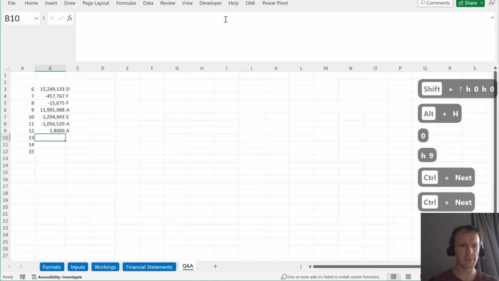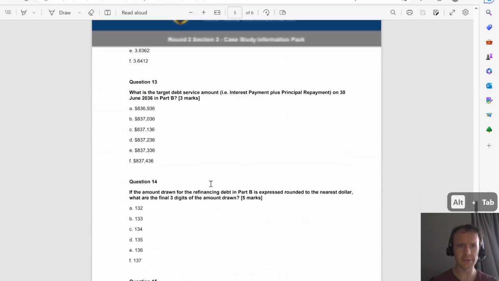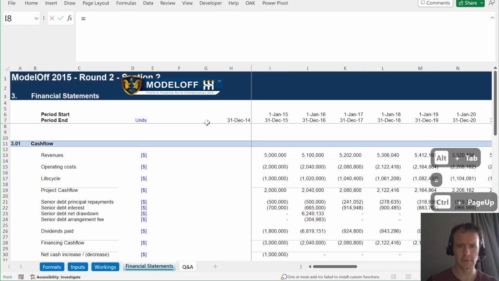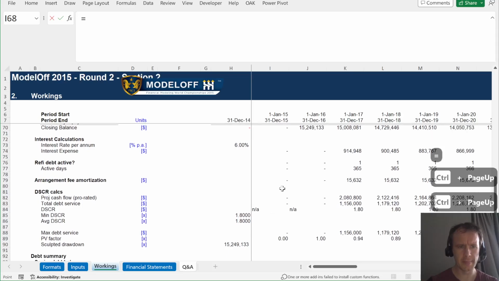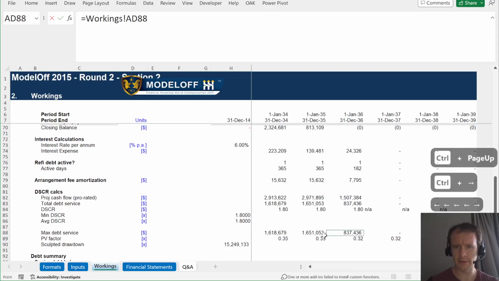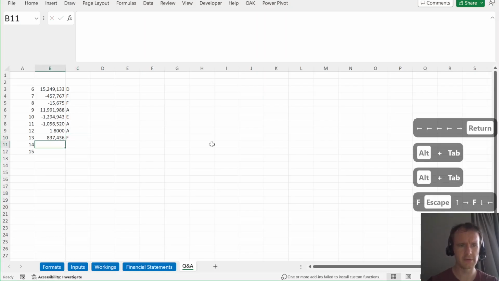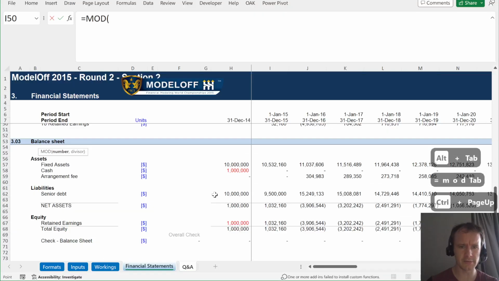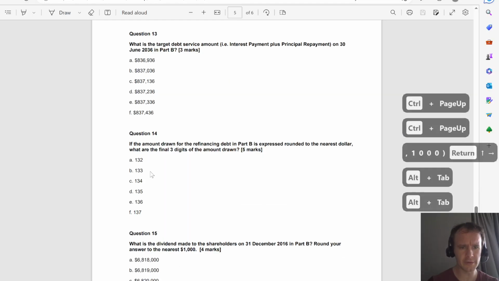Okay, so now question 13. What is the target debt service amount on the 30th of June 2036? Sorry, wrong one. Back to the workings tab. Max debt service: 837,436. Yes, that's F. Question 14. If the amount drawn for the refinancing debt in Part B is expressed rounded to the nearest dollar, what are the final 3 digits? So it's just the mod of this thing, 1,000. The final 3 digits are 133, which is B.